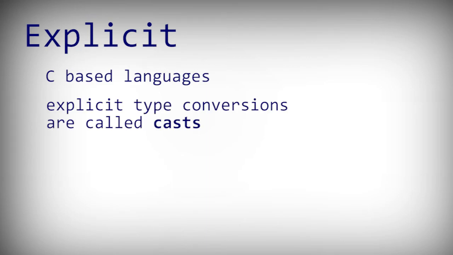Most languages provide some capability for doing explicit conversions, both widening and narrowing. In some cases, warning messages are produced when an explicit narrowing conversion results in a significant change to the value of the object being converted. In the C-based languages, explicit type conversions are called casts. To specify a cast, a desired type is placed in parentheses just before the expression to be converted, as in the following.